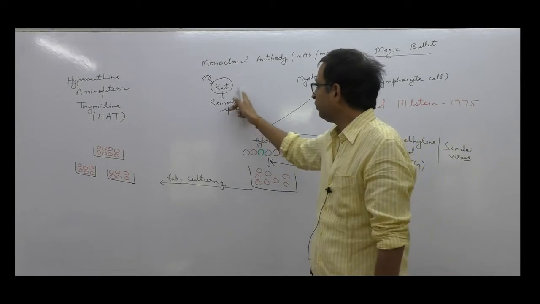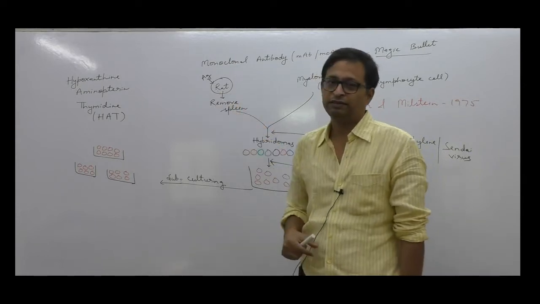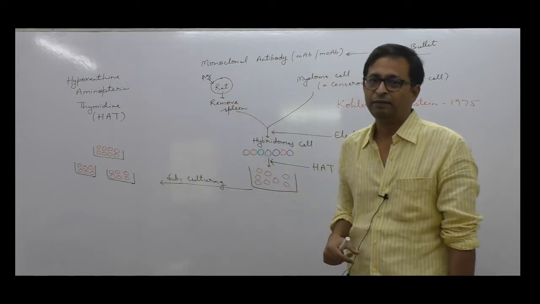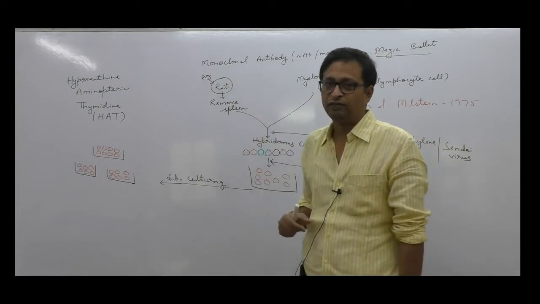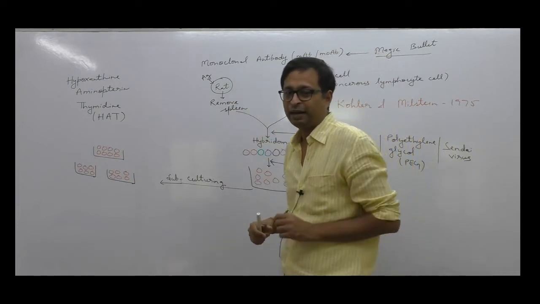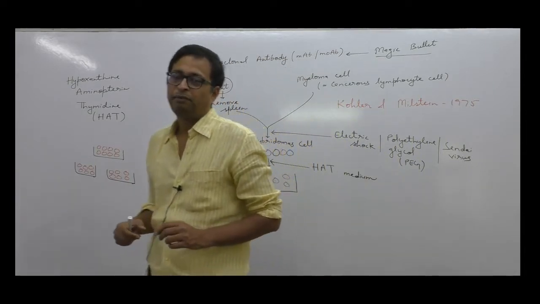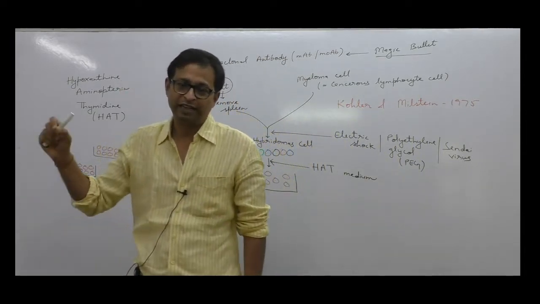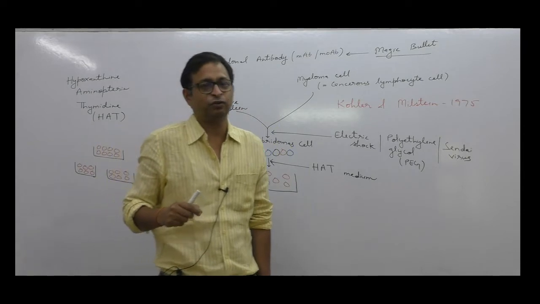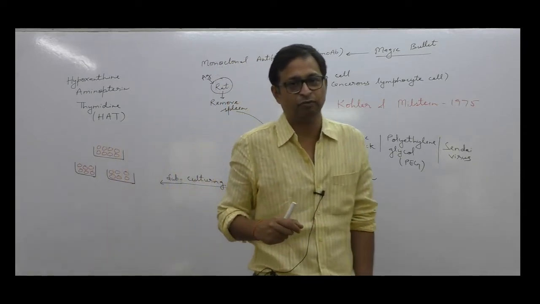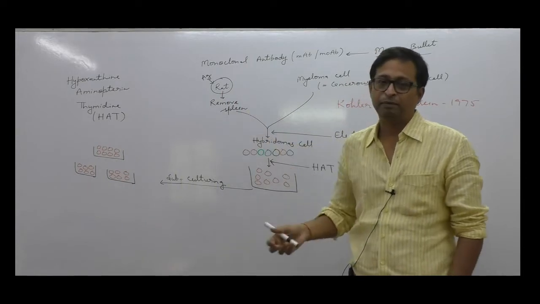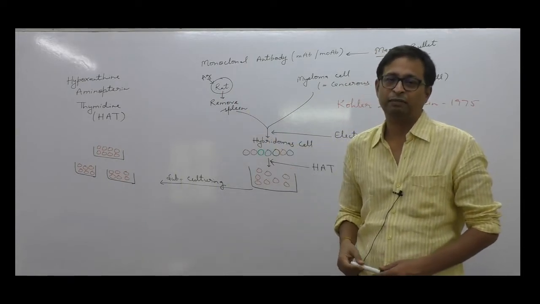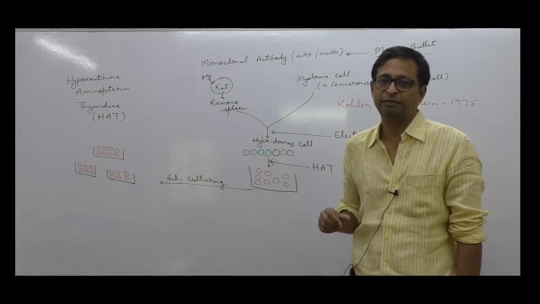Here what are we doing? Spleen, you know, this is an example of a lymphoid organ. We will separate the spleen from the body of the rat. Spleen is capable of forming a particular antibody to that particular antigen that you have injected into the mouse body. But there is a drawback. Spleen is capable of producing antibody, but the lifespan of spleen is limited.